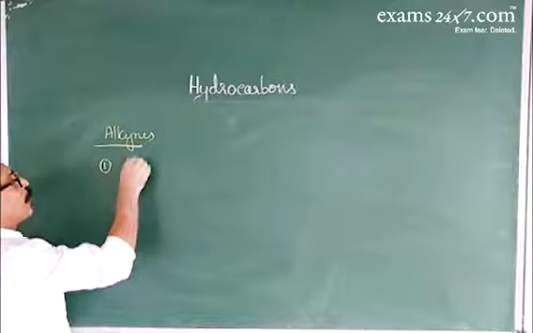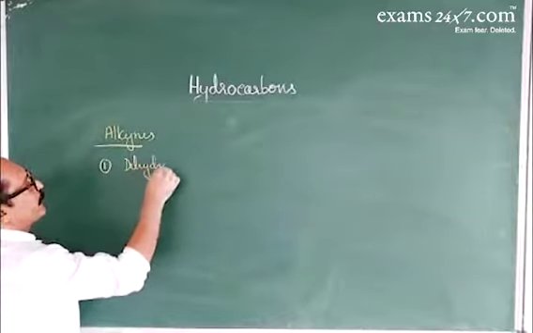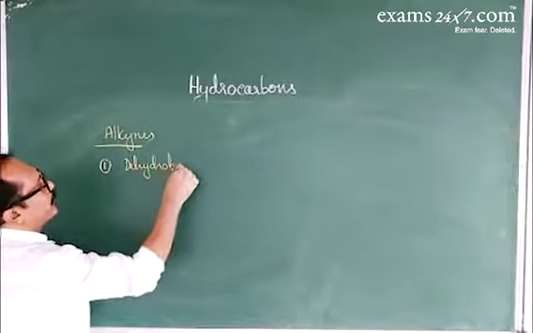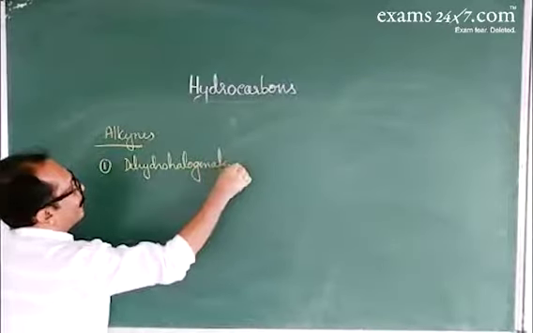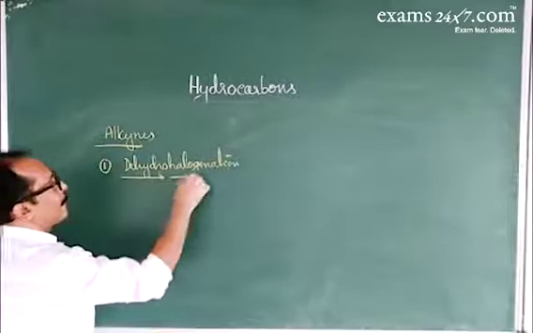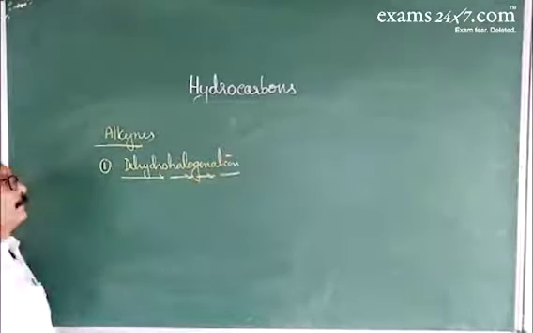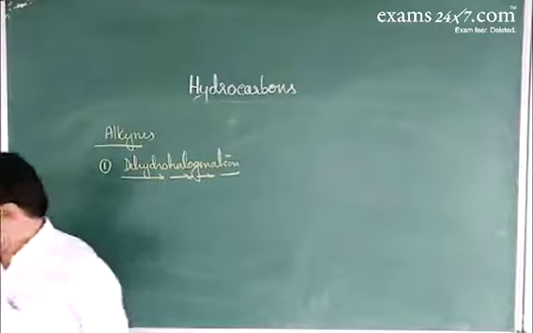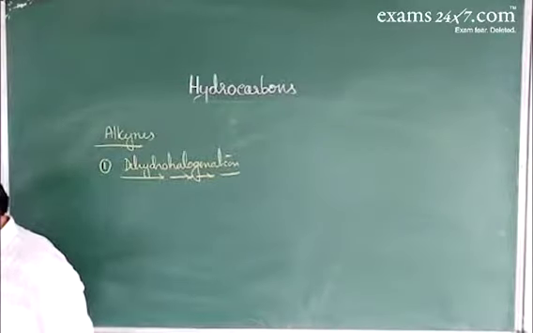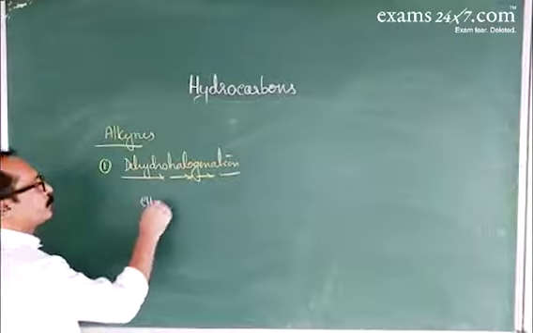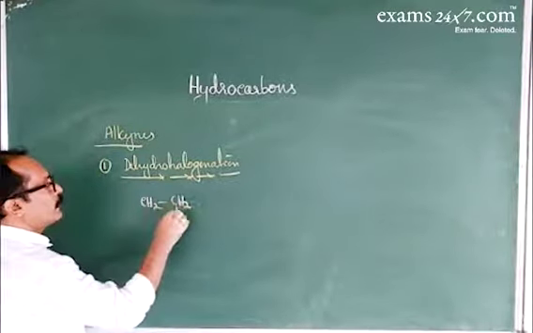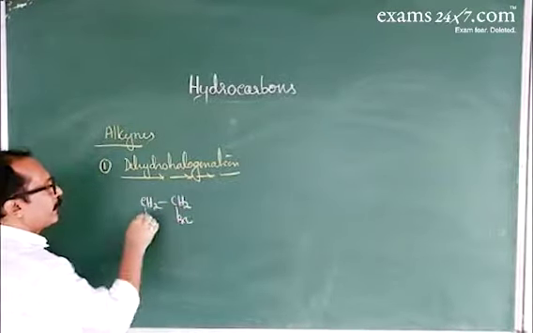By dehydrohalogenation reaction. In this preparation, vicinal dihalides are taken.